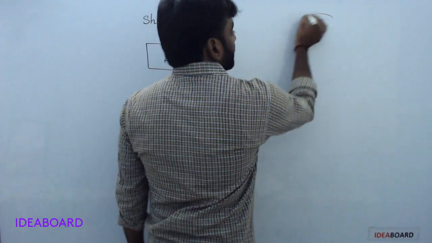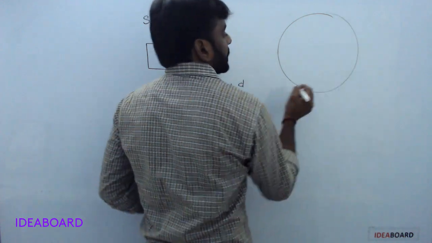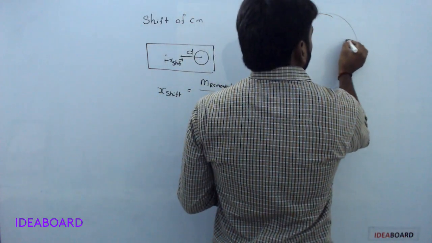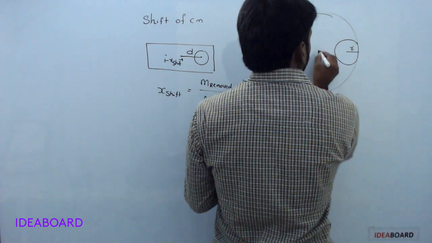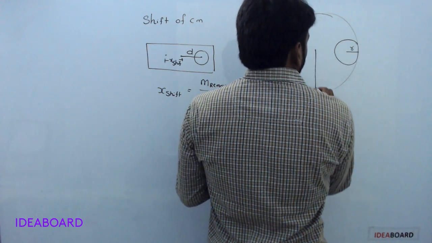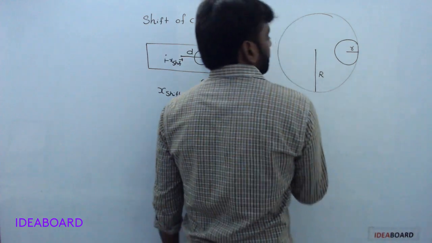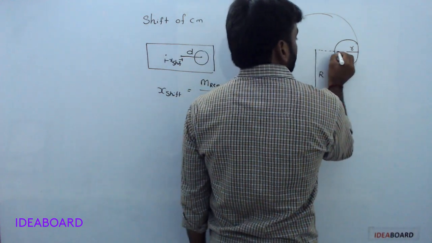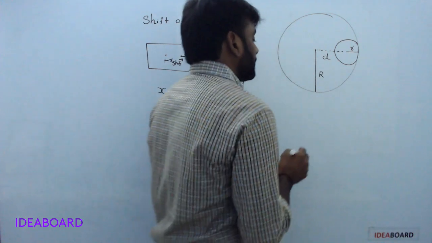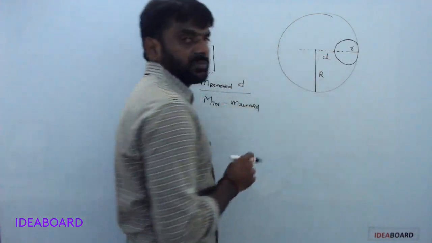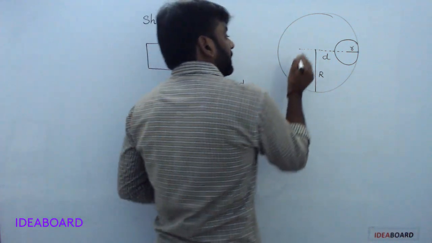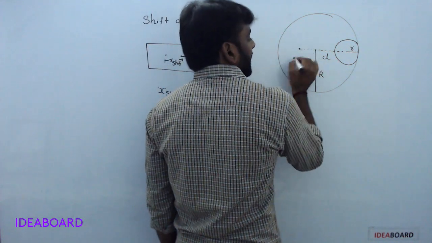For example, a circular disc. Here a smaller circular disc of radius r is removed. This distance is d. Due to the removal, the center of mass is shifted to this side. Understood? It is the new center of mass.